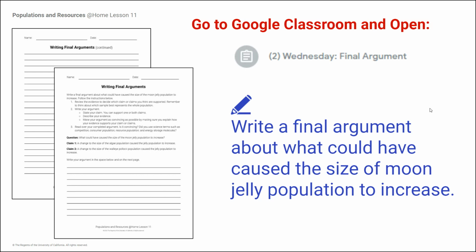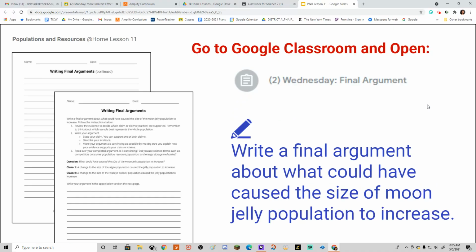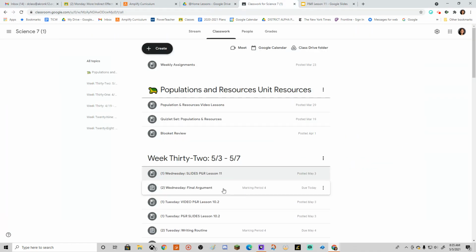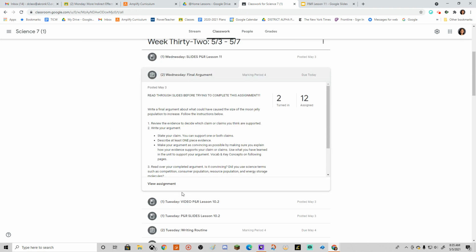Let's go ahead and go to Google Classroom and open up number 2 for today. We're going to write a final argument about what could have caused the size of the moon jelly population to increase. So Google Classroom, number 2. These directions here are also stated on your document.